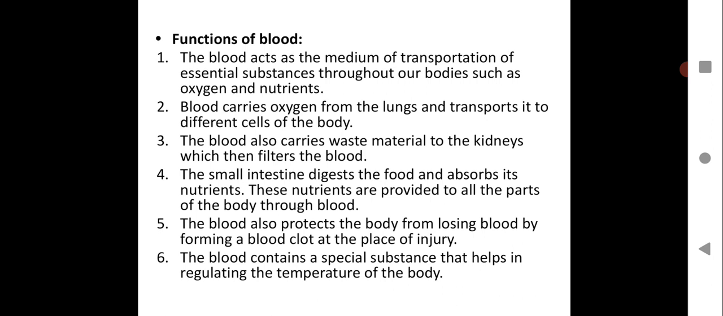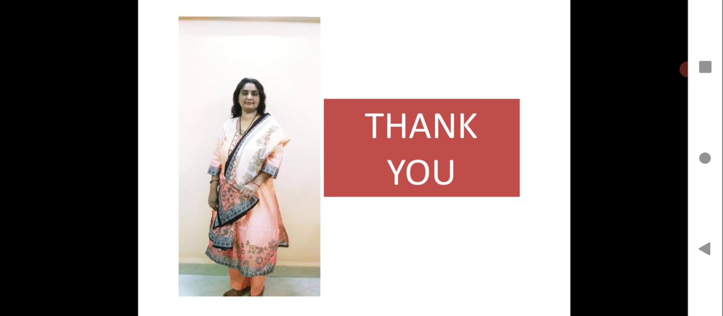The blood contains a special substance that helps in regulating the temperature of the body. So the temperature of the body has to be regulated, otherwise it will be very dangerous. It can also lead to death. So during summer, when it is scorching heat, you have to take care. The body temperature is regulated by continuous sweating, and the sweating helps us to regulate the body temperature. This is done with the help of blood. I hope these functions of the blood are very clear to you all, children.